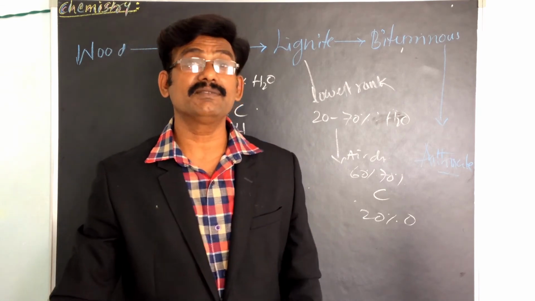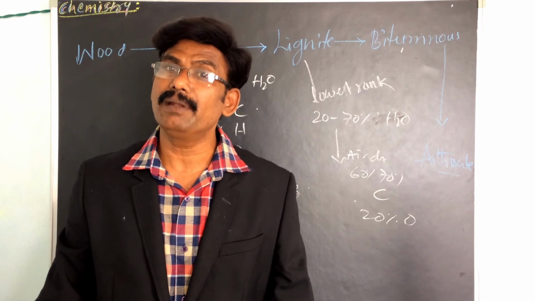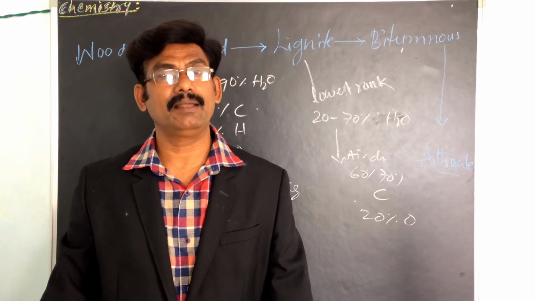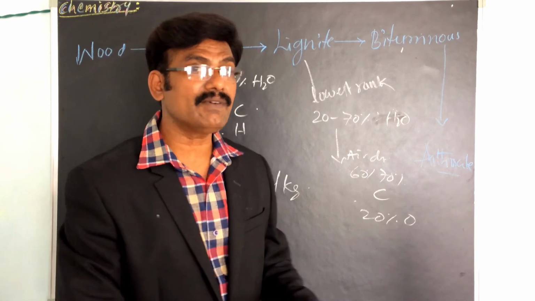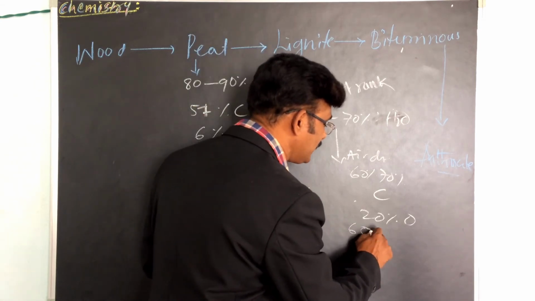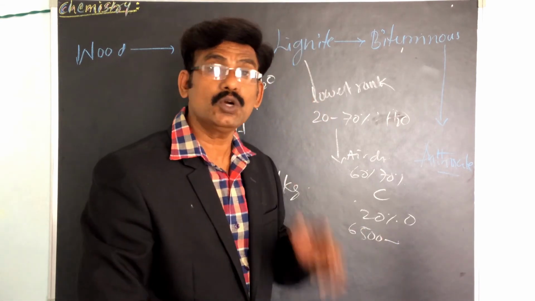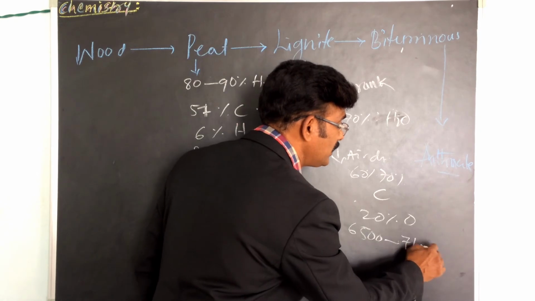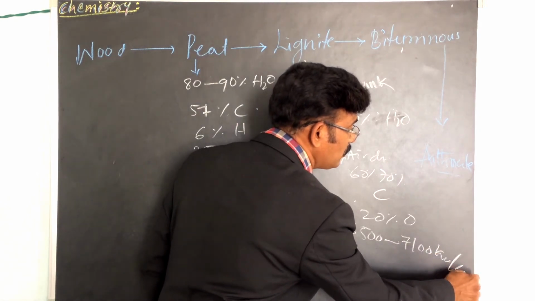Lignite burns with a long smoky flame. The calorific value of this one is 6,500 to 7,100 kilocalories per kg.